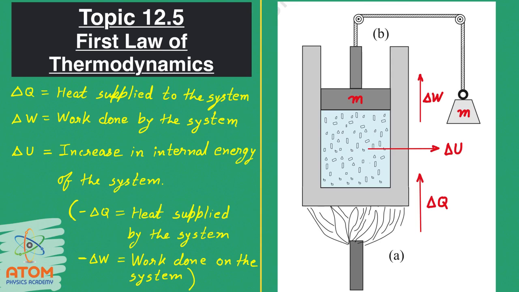The same way, if work is done on the system, suppose if the piston is compressing the gas, that means the piston is doing work on the system. So if work done is on the system, then delta W is to be taken negative. Means when this piston is coming inside, then delta W is to be taken negative. Here also between this line and this line there is a small difference of by and on. Work done by the system is positive, work done on the system is negative.